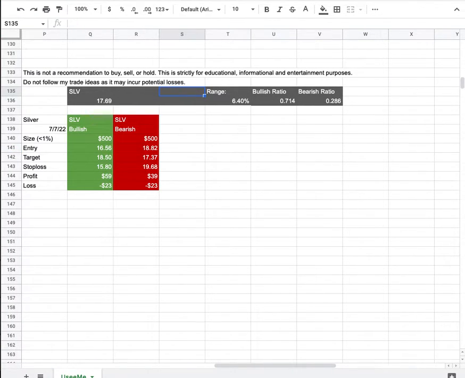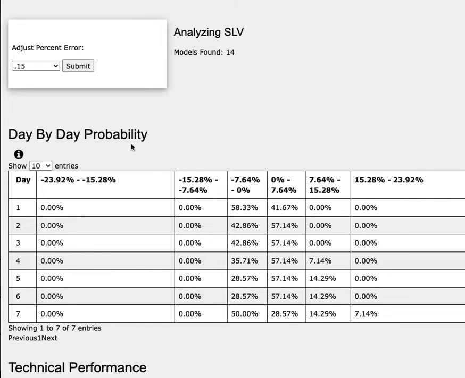So how did I develop these trade ideas? It all comes from the day-by-day probability model. As we progress to the 5th day or week of trading, silver futures has a 57% chance to climb between 0 to 8% and a 14% chance to climb between 8 to 15%. To the downside, it has a 29% chance to fall between 0 to negative 8%.